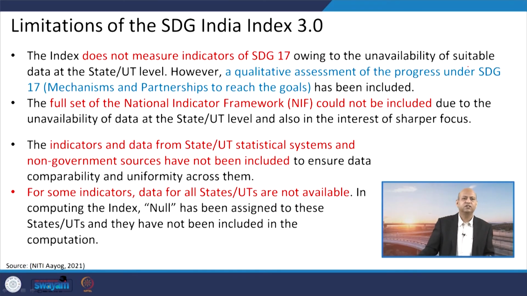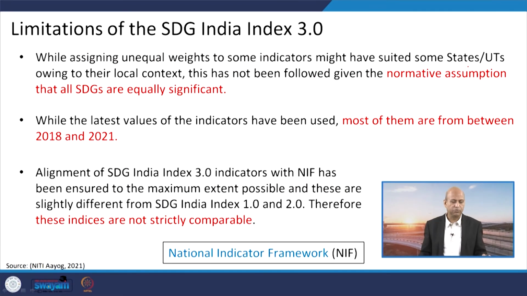Then another limitation is that indicators and data from states and UTs statistical systems and non-governmental sources have not been included, to ensure data compatibility and uniformity across them. Otherwise, some sources have different kinds of data sets, and non-uniform data comparison is not good. For some indicators, data for the states and UTs are not available, so they have to be left out, and that has created one big gap.